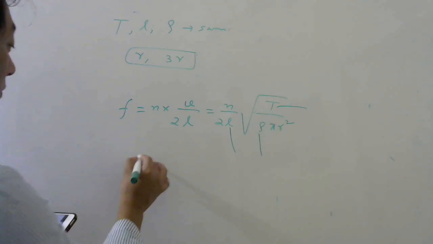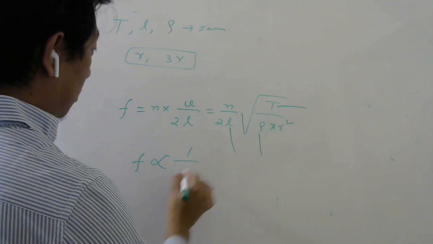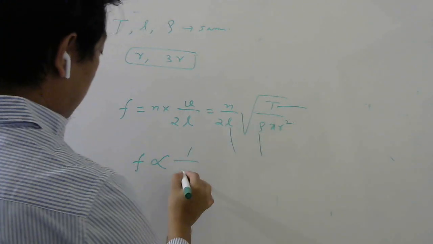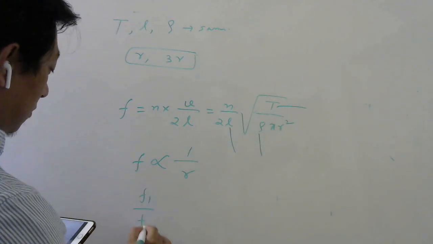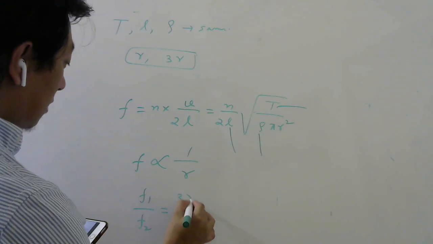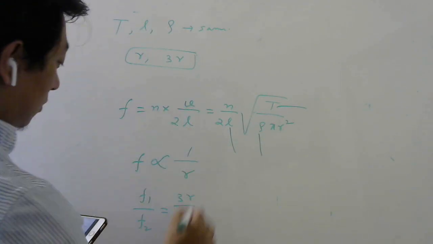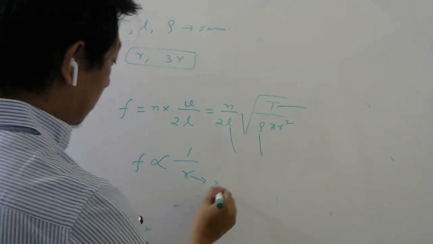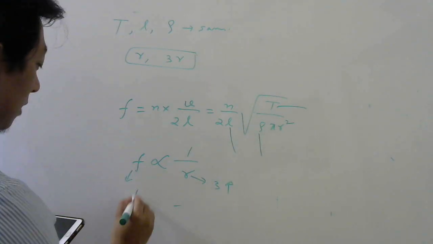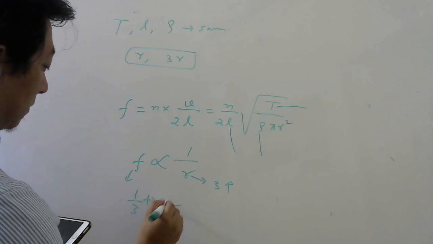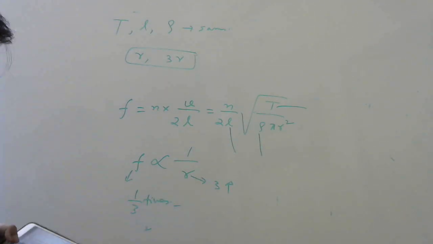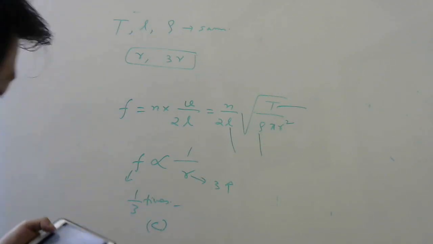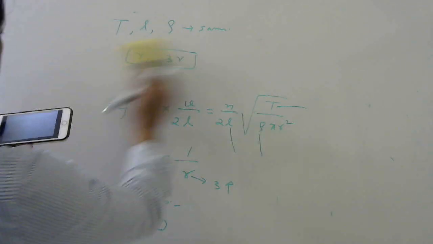So frequency will be inversely proportional to root r square. Root r square will be r itself. So that means f1 by f2 will be 3r by r, because the second radius is 3r. So if you cross multiply, or directly we can do, right? Radius has increased 3 times, so frequency will become 1 by 3 times. Okay, no need to waste time. So frequency will be 1/3 of the previous, which is option C. 40th question, let us see now.